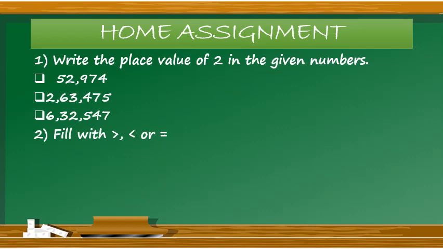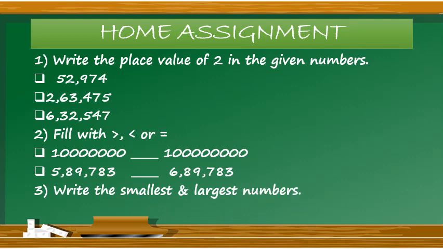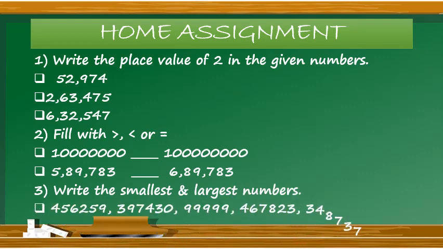Question number 2, fill with greater or less or equal. In these two parts, you are supposed to fill with these three signs, either greater than or less than or equal to. Question number 3, write the smallest and largest numbers. These are the given numbers, and out of these numbers you have to write down the smallest number and the largest number.